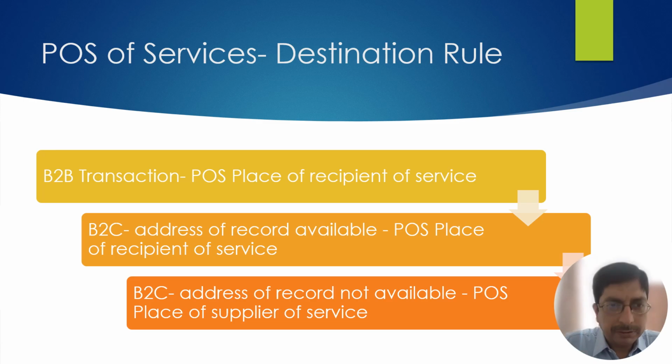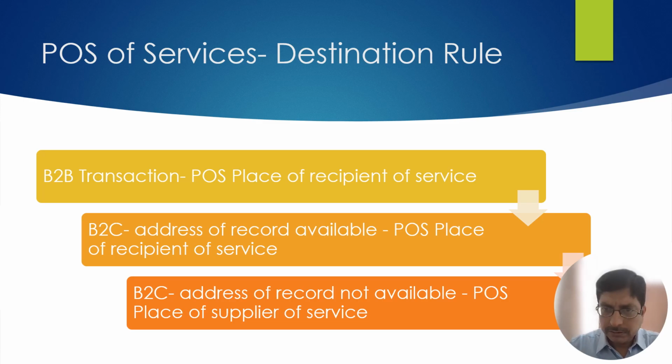Let's take one example. I am a consultant. My office is in Mumbai. My GST number starts with 27, Maharashtra. I defended a case of a client who is in Tamil Nadu. I defended a case which is in Delhi tribunal.